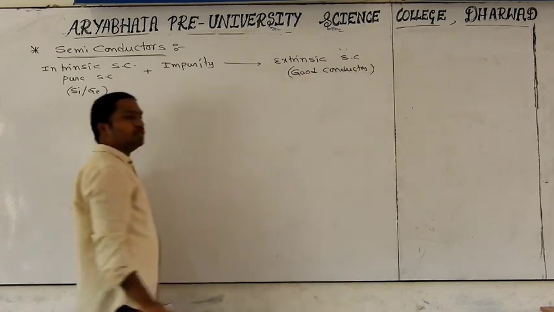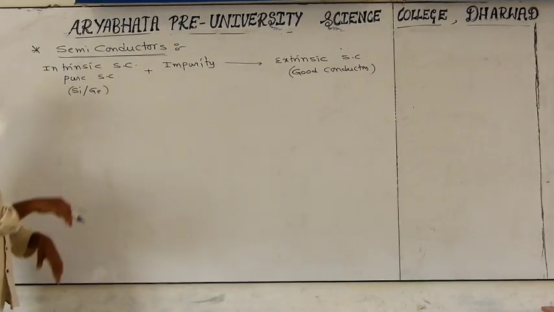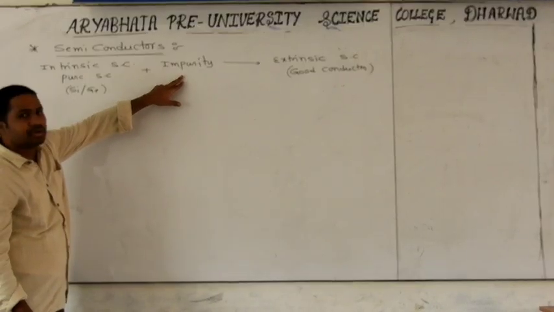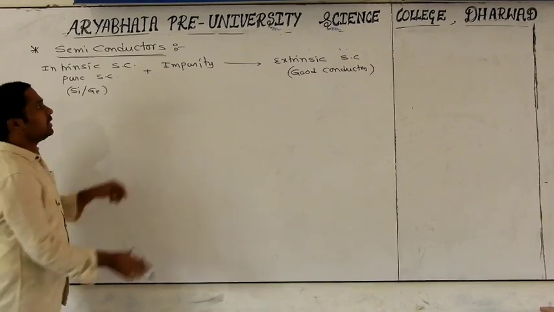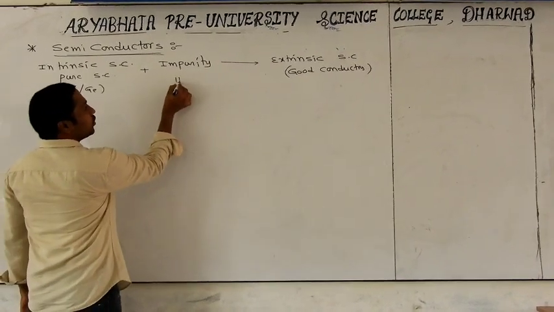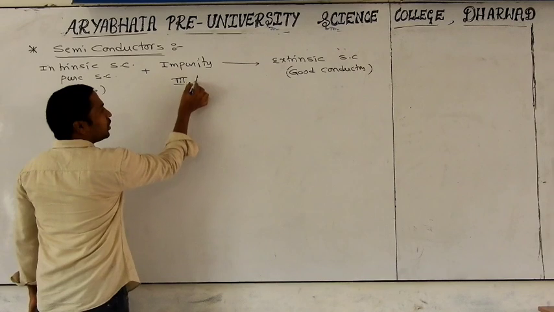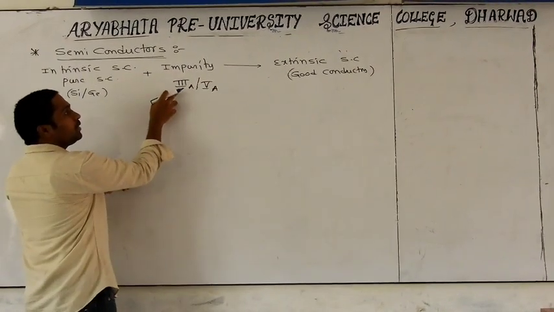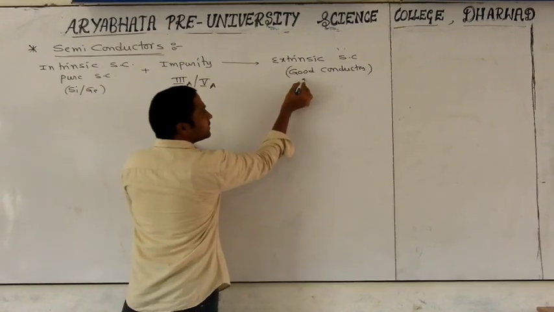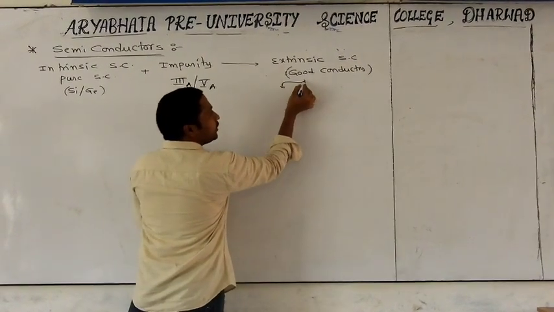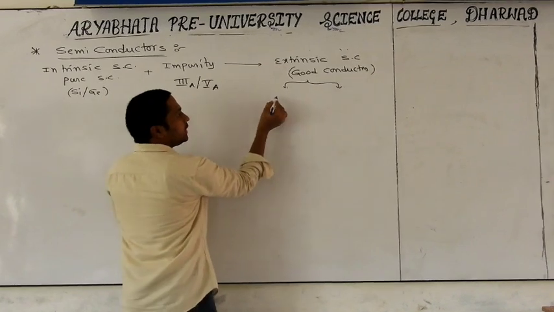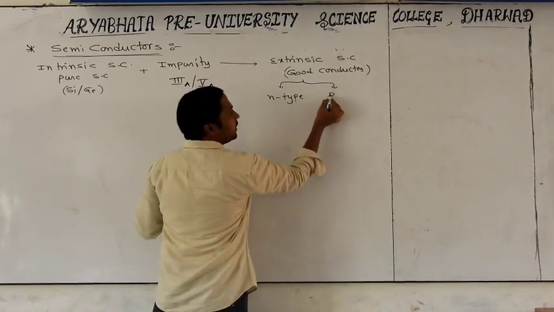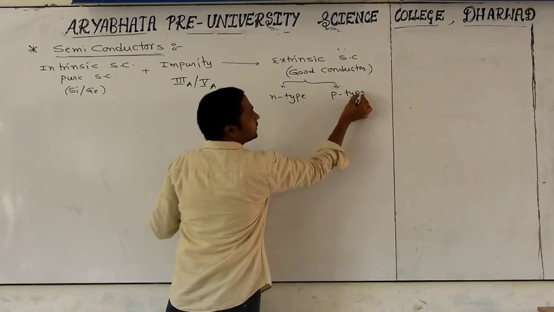They are very good conductors. This whole phenomenon is called doping, and whatever impurities we add are called dopants. The impurities may be 3A group elements or 5A group elements. Based on the impurity added, extrinsic semiconductors are classified into two categories. They are nothing but N-type semiconductors and P-type semiconductors.